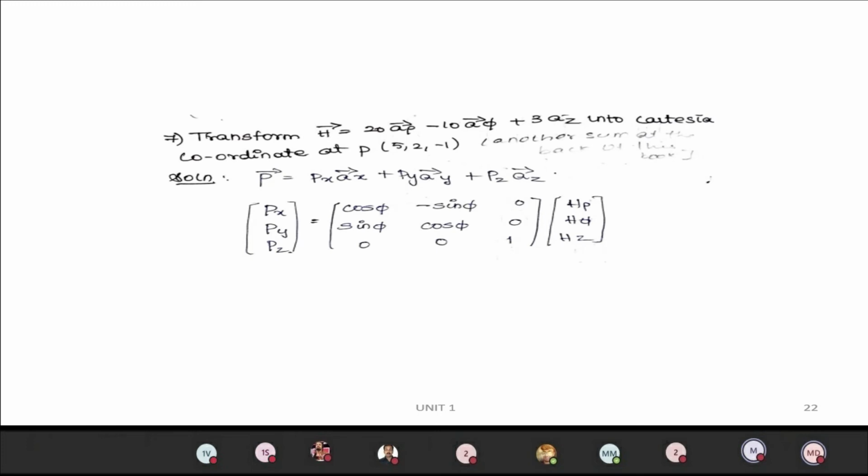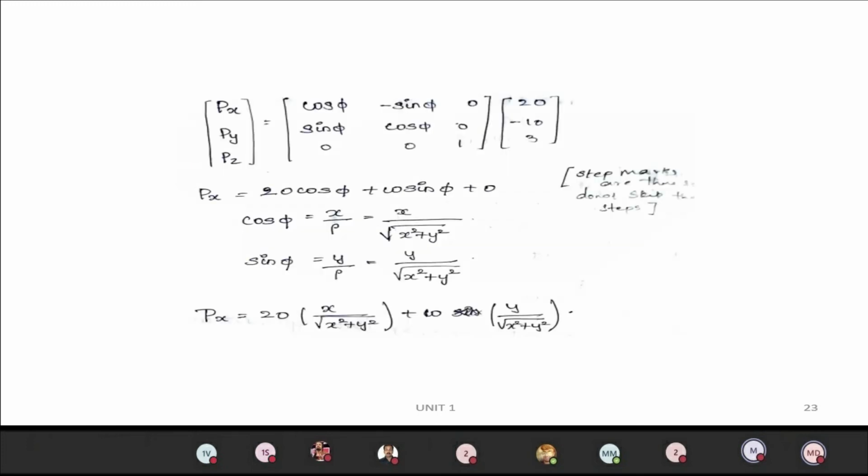the Cartesian system. But the px value we are getting is in terms of cylindrical values cos phi and sin phi. So we have to convert cos phi and sin phi into x, y, z so that we can substitute. Cos phi can be written as x by rho, that is x by root of x square plus y square. This you can see from the transformation of coordinates. Similarly, sin phi you can write as y by root of x square plus y square.